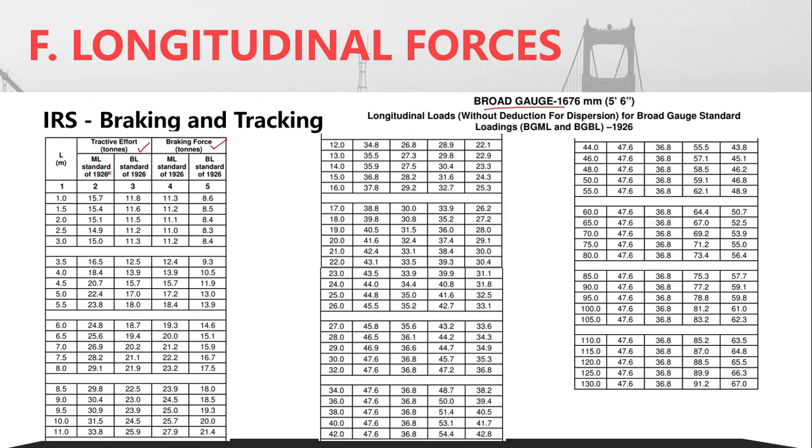As you know, for broad gauge there are two types, BGML and BGBL. So these two values have been provided. From span 1 to span 130 meters, the corresponding values of tractive effort as well as braking force have been given in the code. Not only for broad gauge, but for meter gauge and other types of gauges as well.